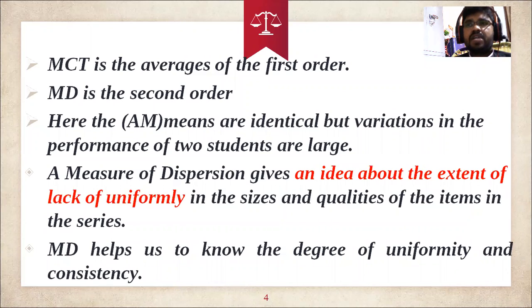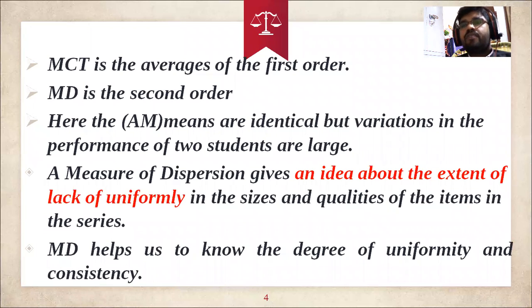For example, if you take into account the marketing field of mobile networks, such as Airtel, Idea or Jio, you may give ratings to the networks. On the basis of the network ratings, we will come to know which network provides good services to the people, with a degree of uniformity and consistency.